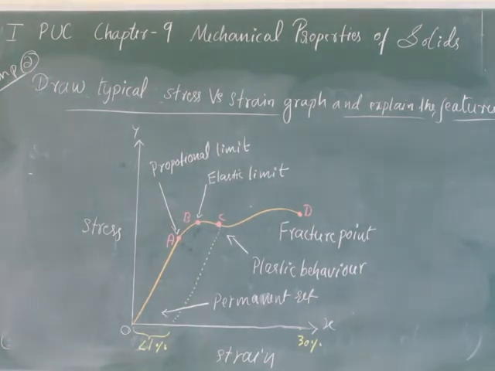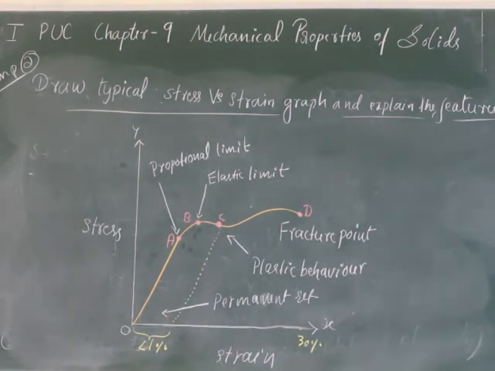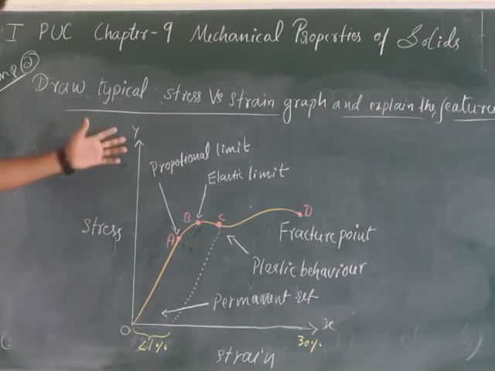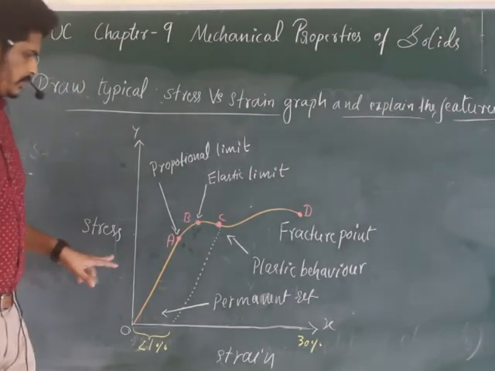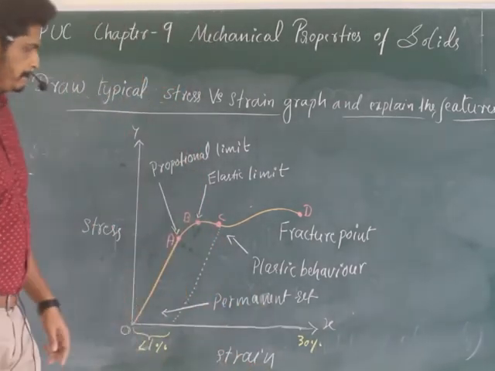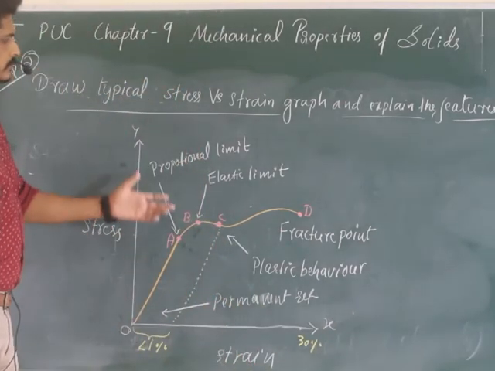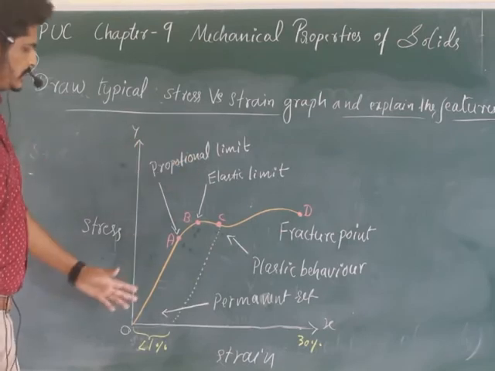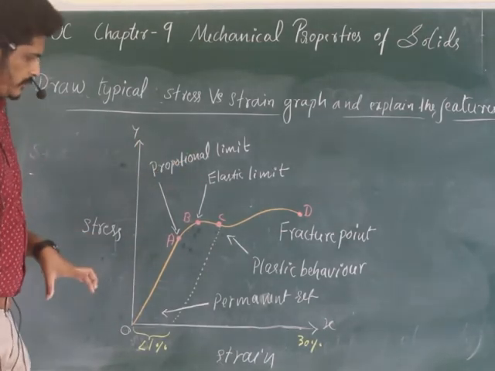I hope you understood the explanation regarding the stress versus strain graph. I have taken stress on the y-axis and strain on the x-axis, and these are the parts in the graph of this variation.